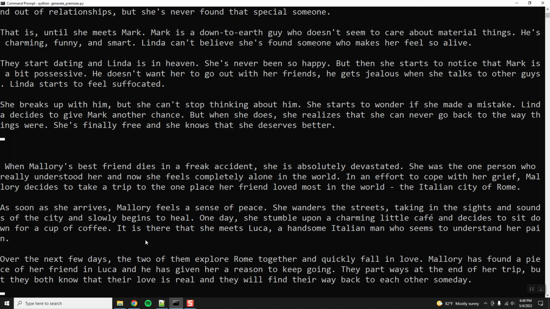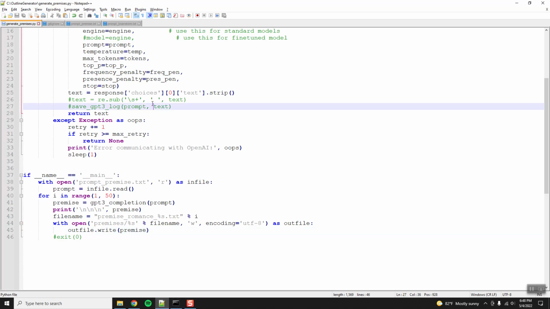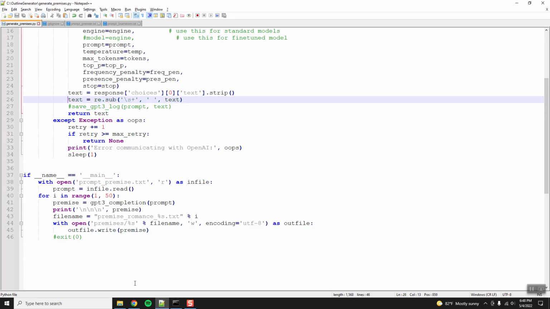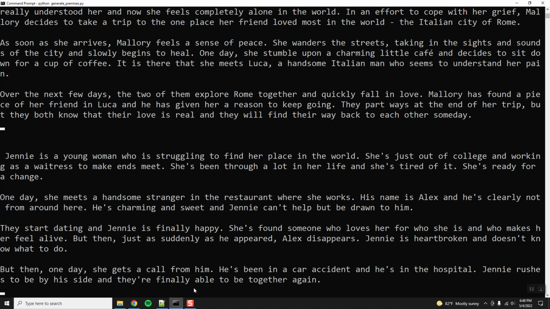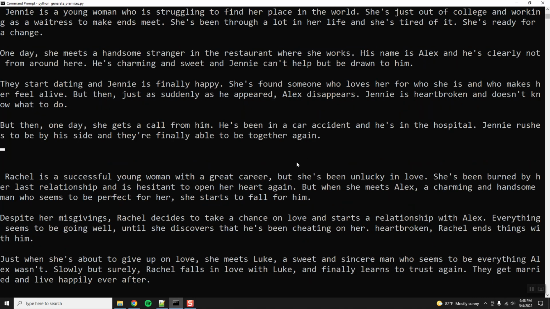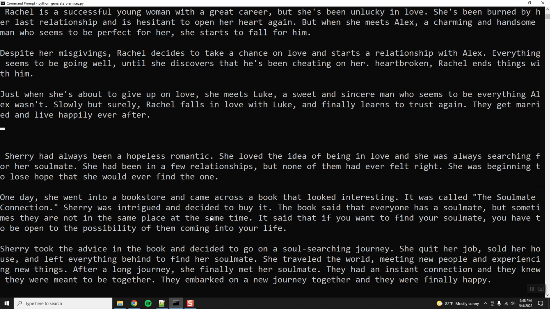So the simple thing is the better thing. All I had to do is turn up the temperature. Let's add the canceling of the white space. Add that back in. That's fine for now. Jenny is a young woman who is struggling to find her place in the world. Good. Rachel is a successful young woman. Notice how all the romances start with a woman. Falls in love with Luke, who learns to trust again. Sherry had always been a hopeless romantic.